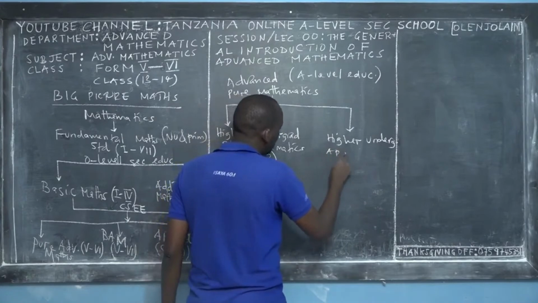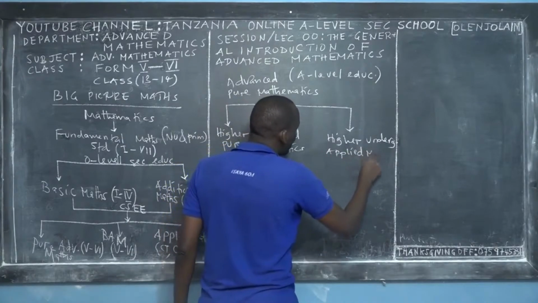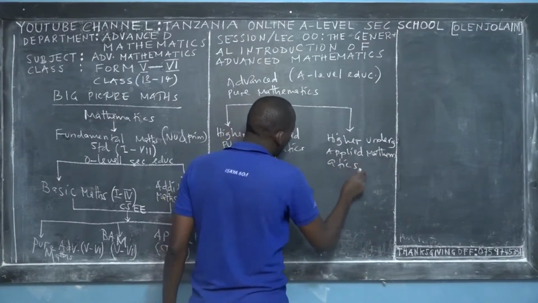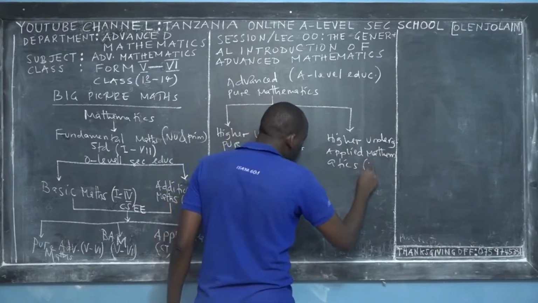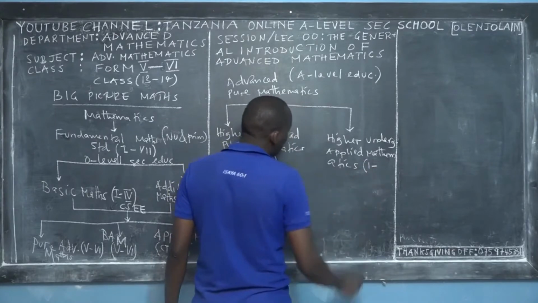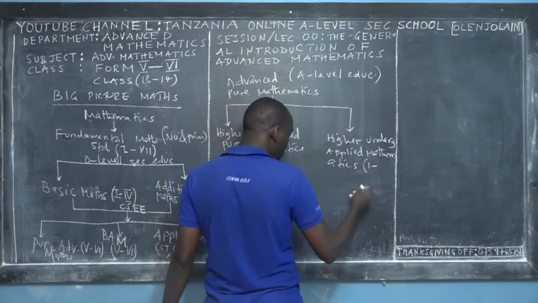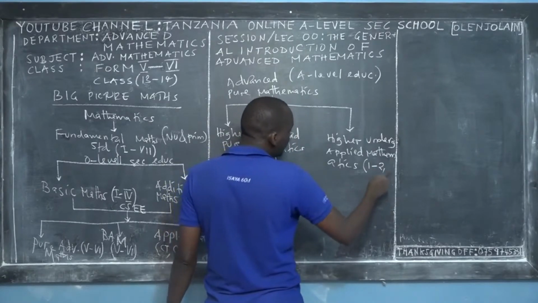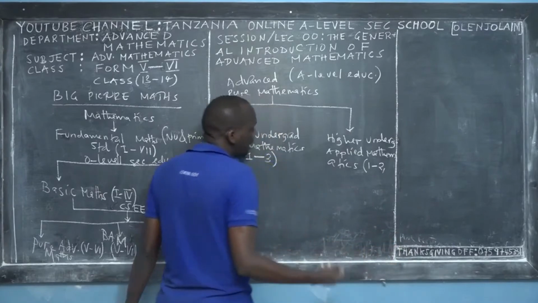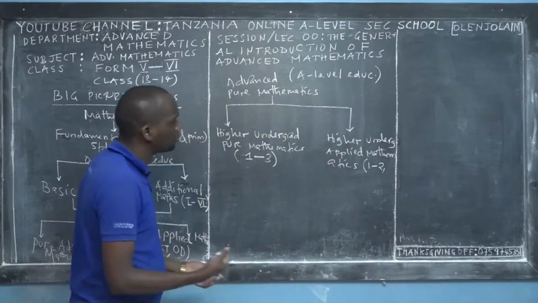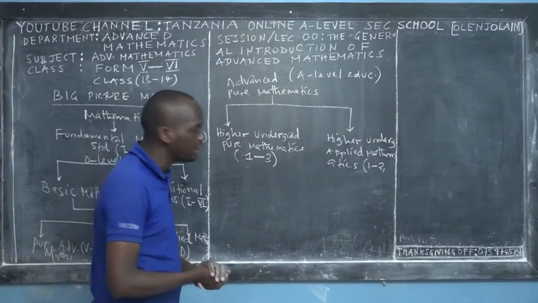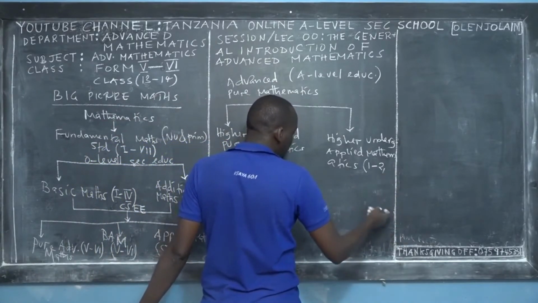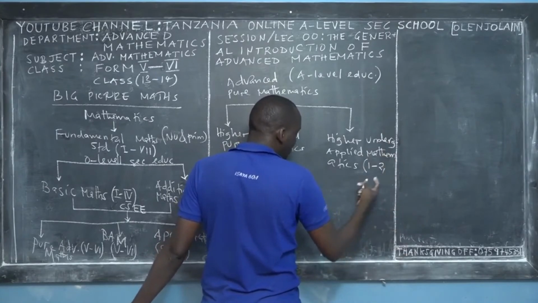Then another route you can take is higher undergraduate applied mathematics, not pure. When you pursue this, you study mathematics for 3 years, or for two years, so it will be the first year and second year. And then the 3rd and 4th year, if the program is 4 years, you learn about your course, right? Mostly you learn mathematics for 4 semesters.